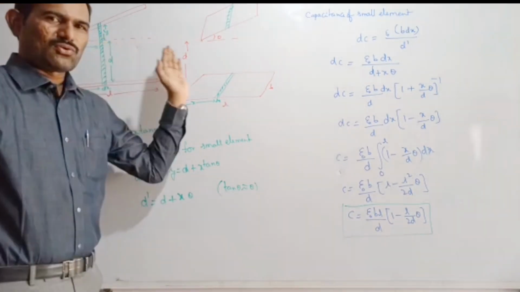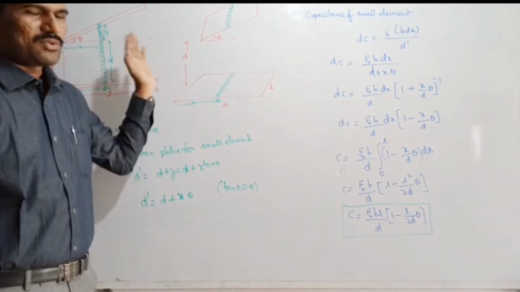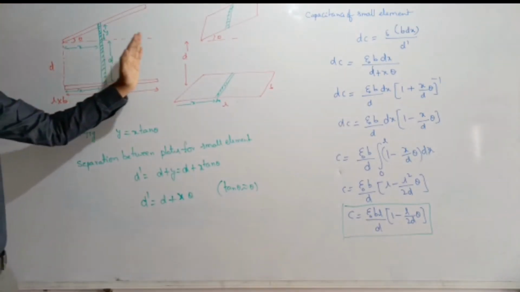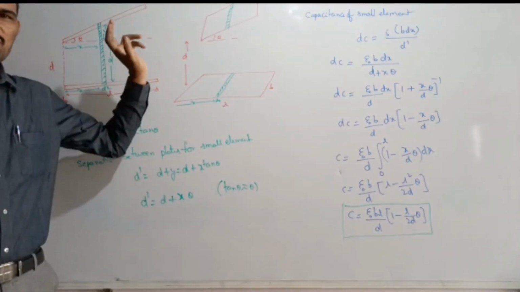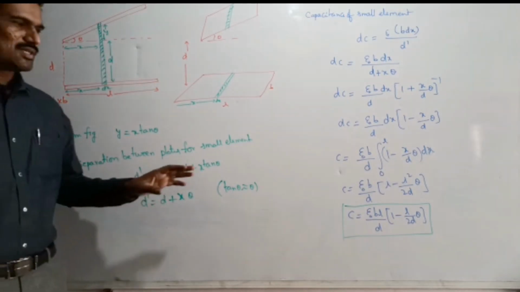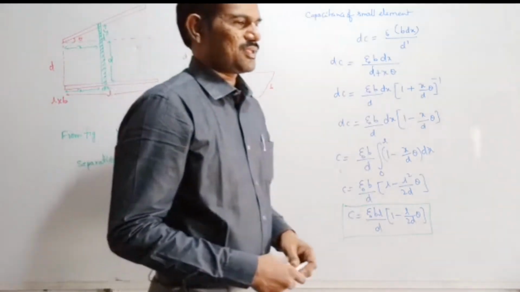That means one side they will give it as D and the other side as 2D, that separation. Then you need to calculate the capacitance of that system. So right, so there is the capacitance of parallel plate capacitor and some points regarding this parallel plate capacitor. So in the next class we will discuss about the sharing of the charges. Thank you.